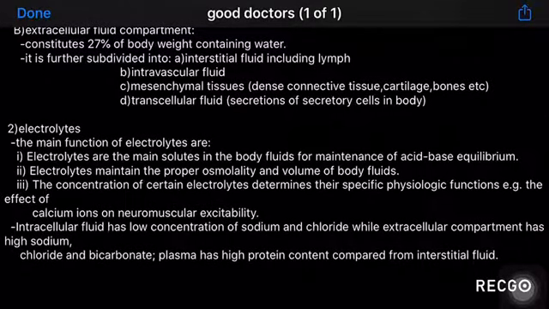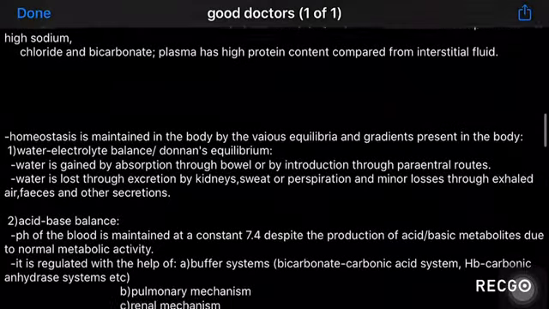The main functions of electrolytes are maintenance of acid-base equilibrium and maintenance of proper osmolality and volume of fluids. The concentration of electrolytes has certain specific physiological functions. A very good example is calcium, which is required for neuromuscular excitability. The intracellular fluid has a low concentration of sodium and chloride, while the extracellular fluid has a high concentration of sodium, chloride, and bicarbonate. The plasma has a high protein content compared to that of the interstitial fluid.